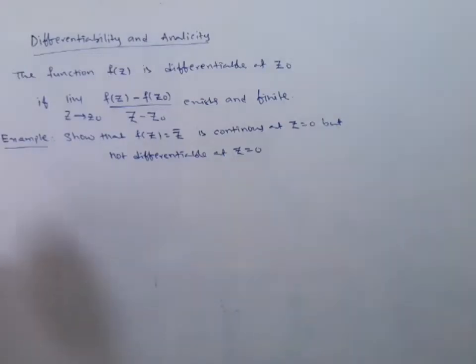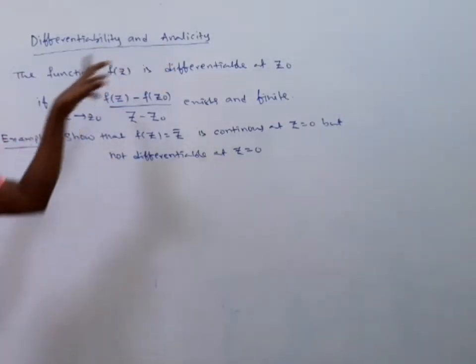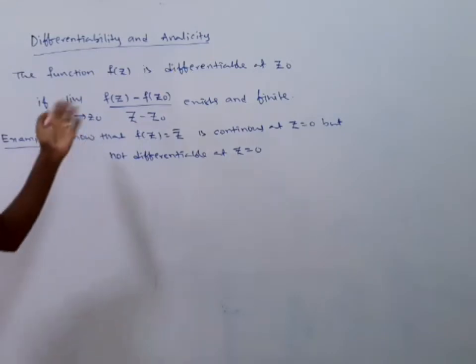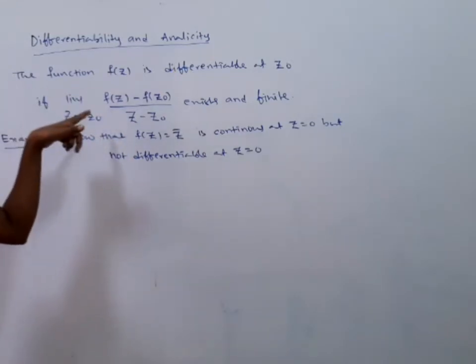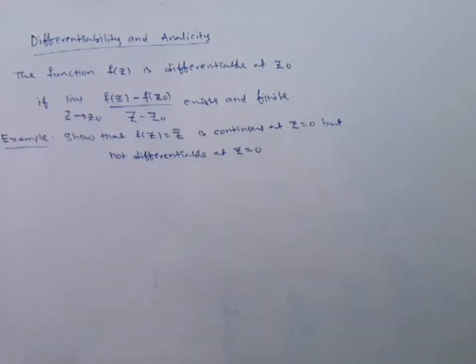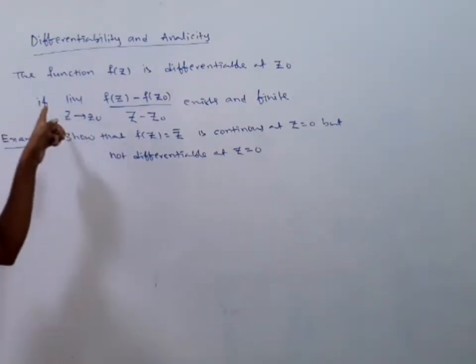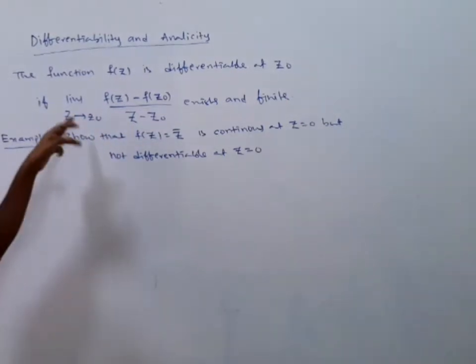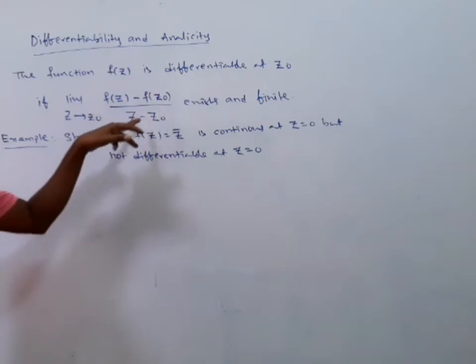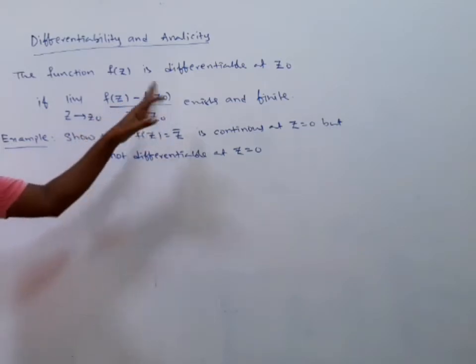Differentiability, analyticity. The function f of z, in the last class we have discussed, and I recall the definition. The function f of z is differentiable at z naught if limit z tending to z naught, f of z minus f of z naught divided by z minus z naught, exists and is finite.